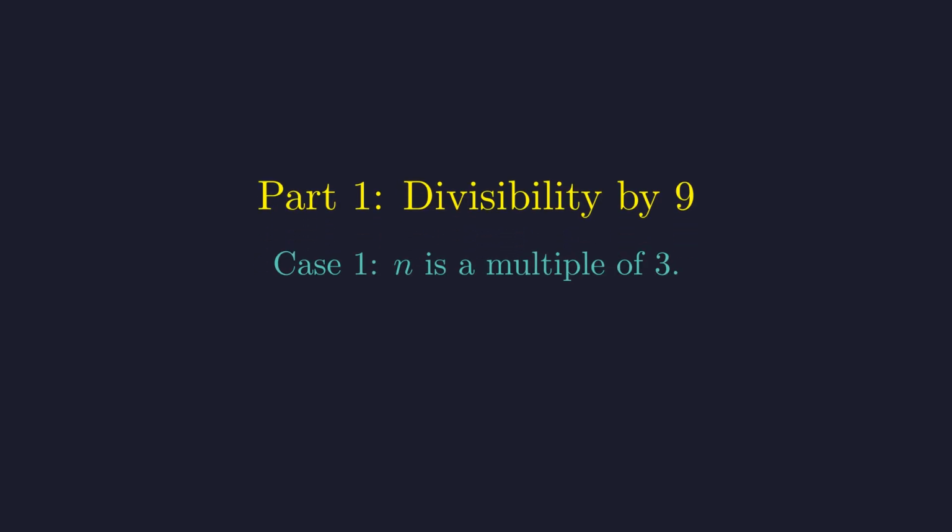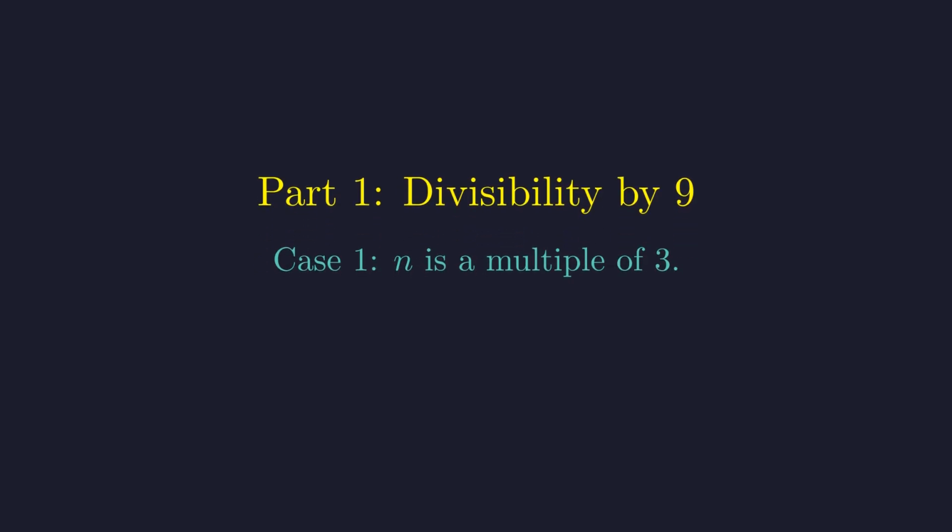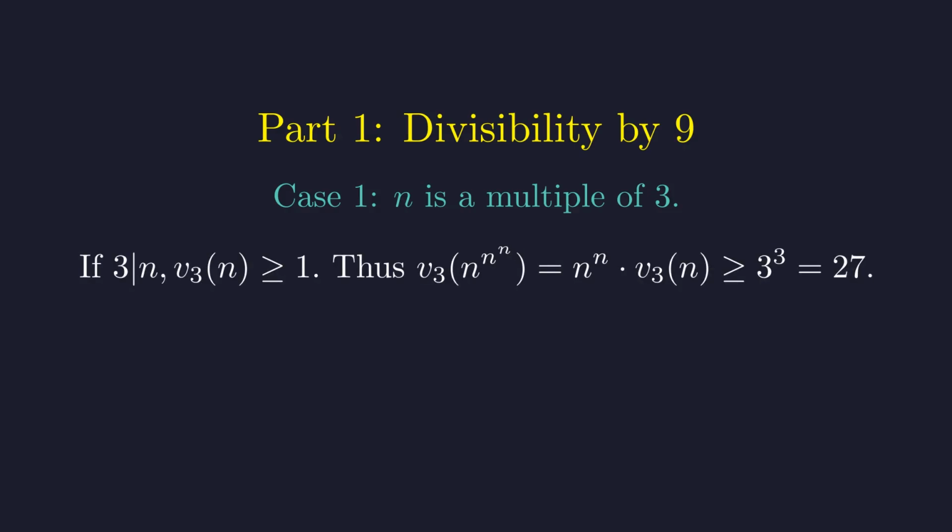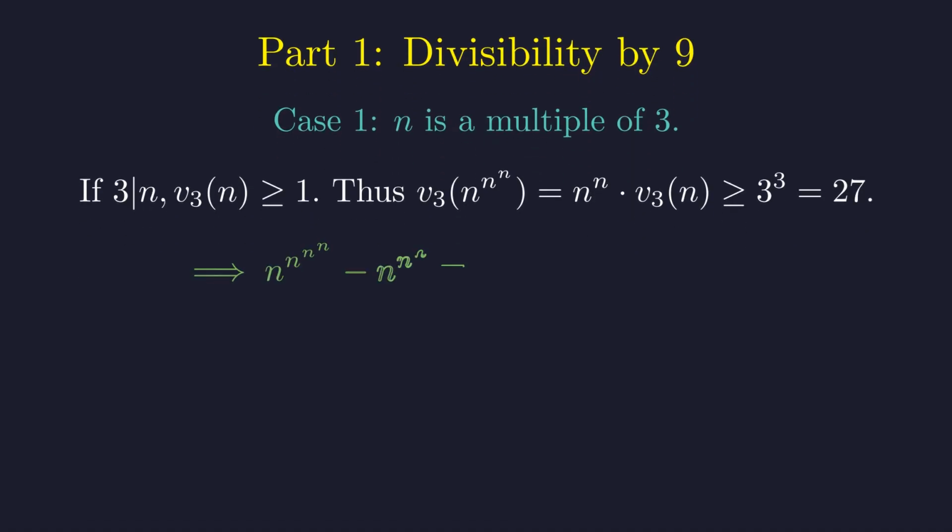First, consider the case where n is a multiple of 3. Using p-adic valuation, the number of factors of 3 in n to the n is the exponent n times the number of factors of 3 in n. Since n is at least 3 and is a multiple of 3, this value is at least 27. Both terms in our expression are therefore divisible by 9, making their difference also divisible by 9.